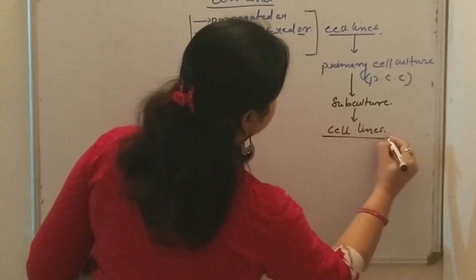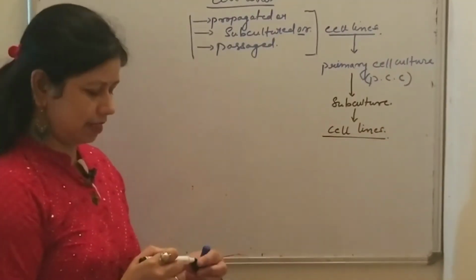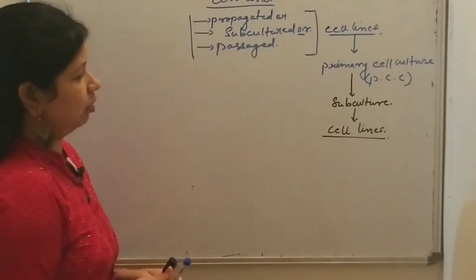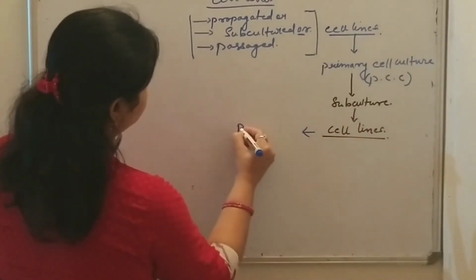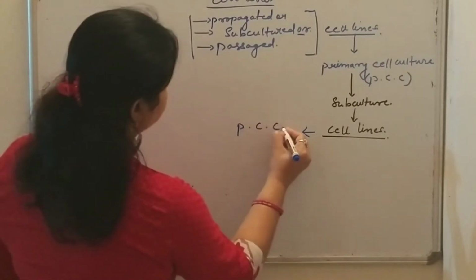So we can say that these cell lines are derived from the primary cell culture.